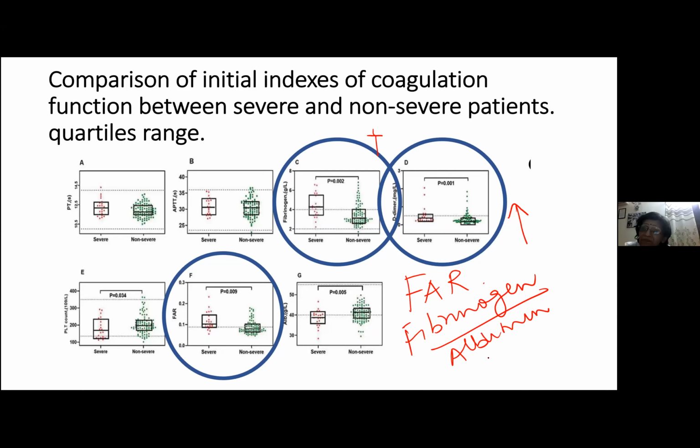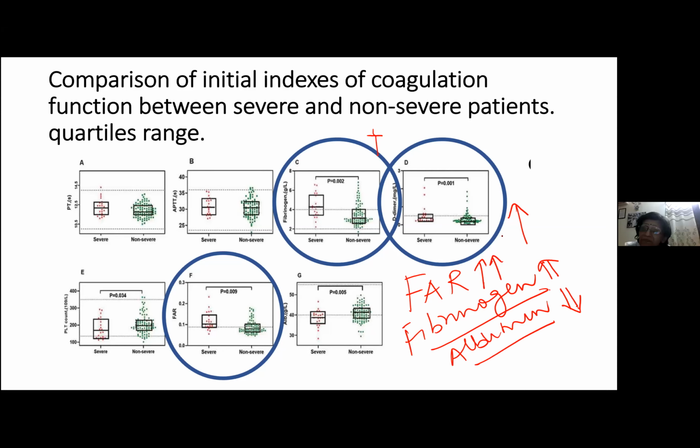So all of you know albumin is a negative acute phase reactant. Okay, so whenever there is a lot of inflammation, albumin levels start falling, whereas fibrinogen levels are high in COVID. So what will happen to the FAR ratio in COVID? It will be increased.